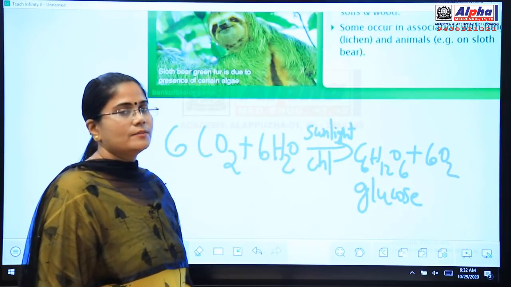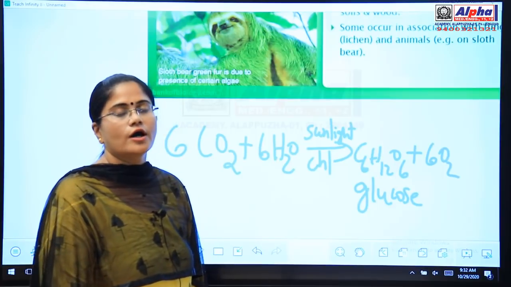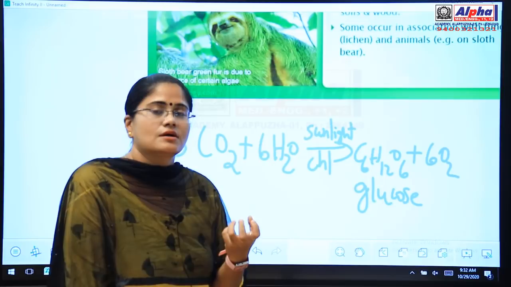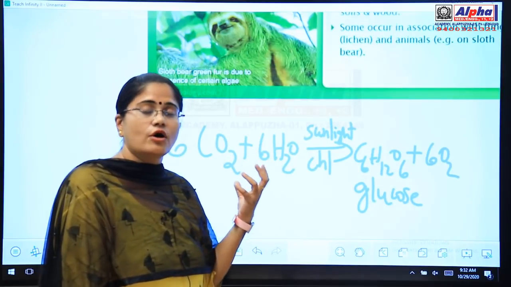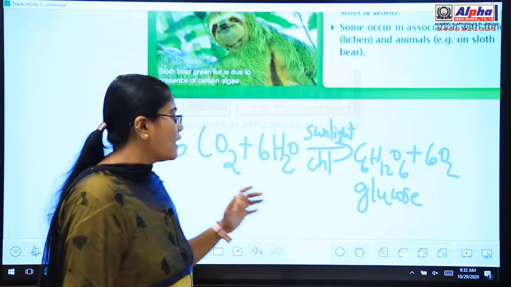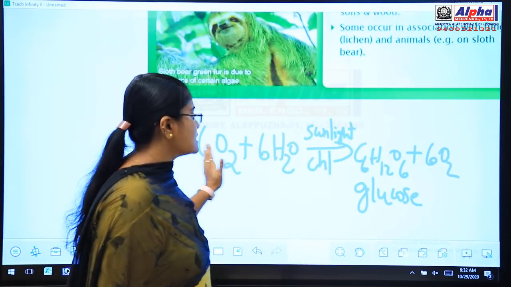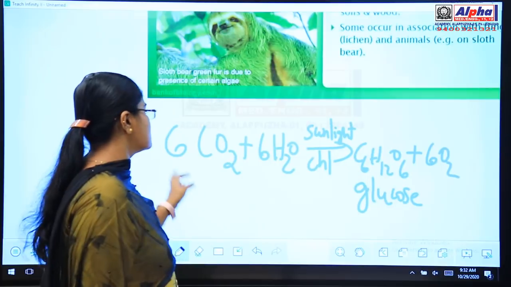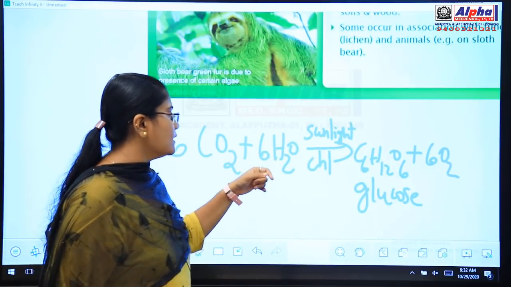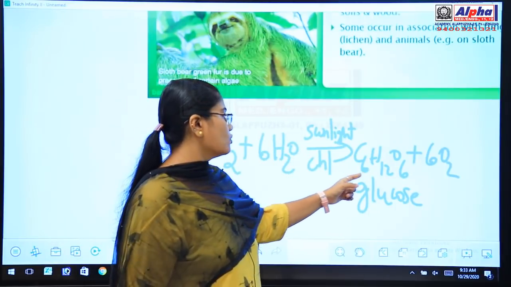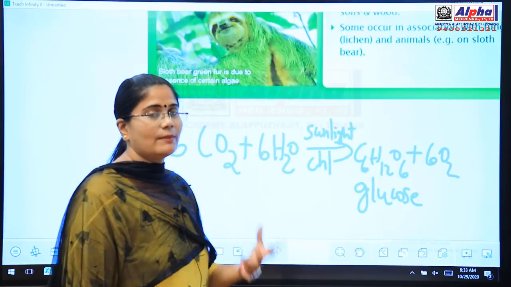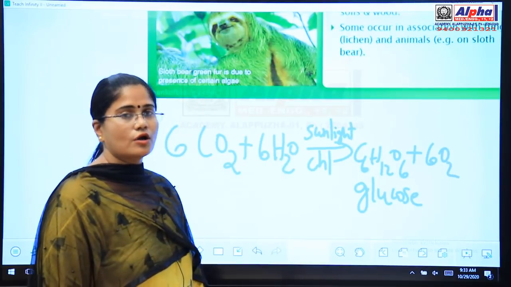Please study it because it is very important for your exam and also for your entrance. For entrance, more weightage is given to this chapter, photosynthesis. So under photosynthesis, make sure that you study this balanced equation. So 6 molecules of carbon dioxide and 6 molecules of water, in the presence of sunlight and chlorophyll, form 1 molecule of glucose, and the byproduct eliminated is 6 molecules of oxygen.